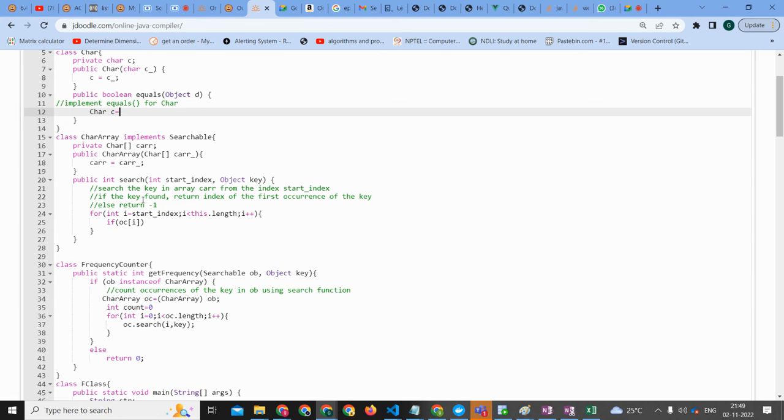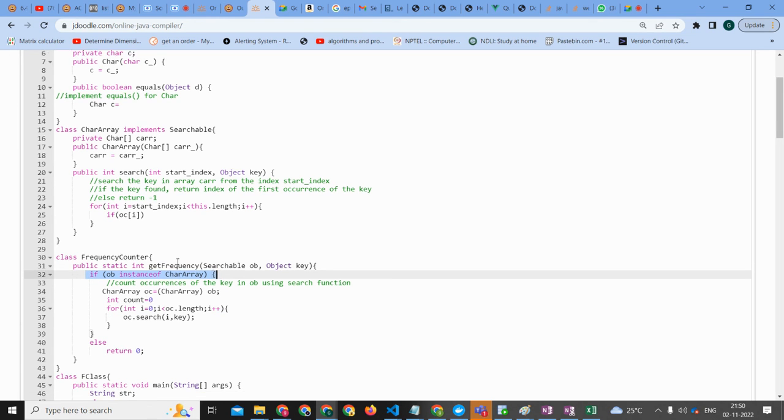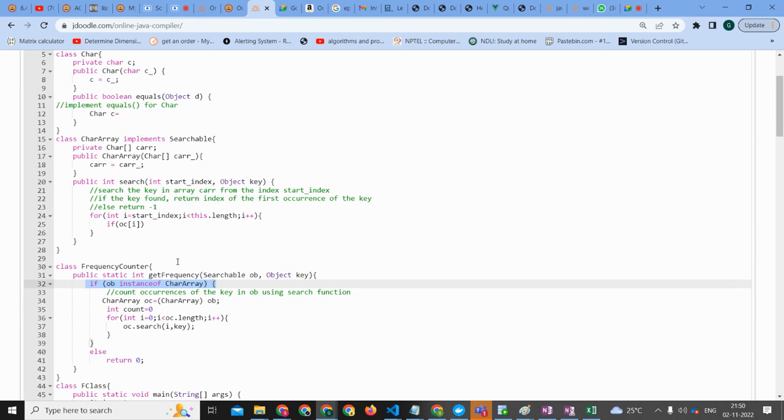You can do the checking also, but in this case it's not required. Do you want me to do it in a proper way? No, let's do it in a smarter way. So c equal to character d, whatever we are passing, right?